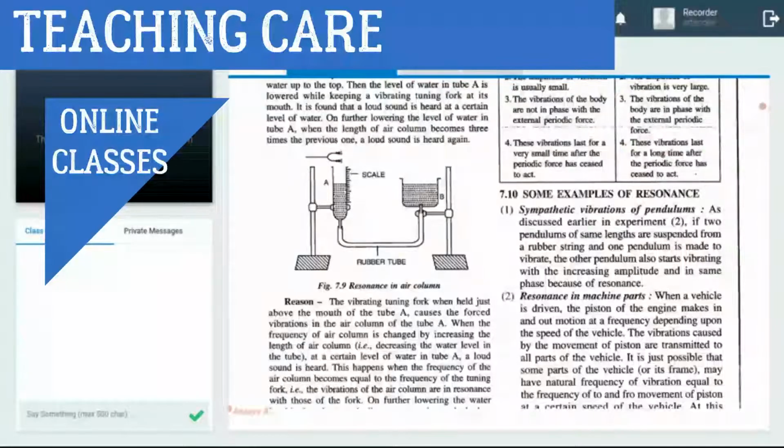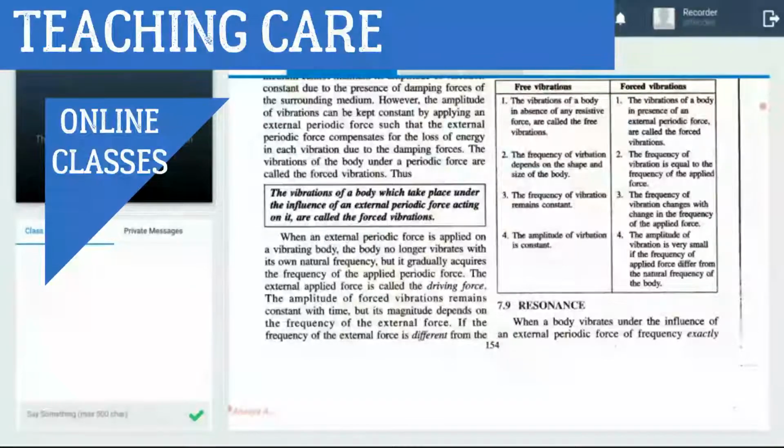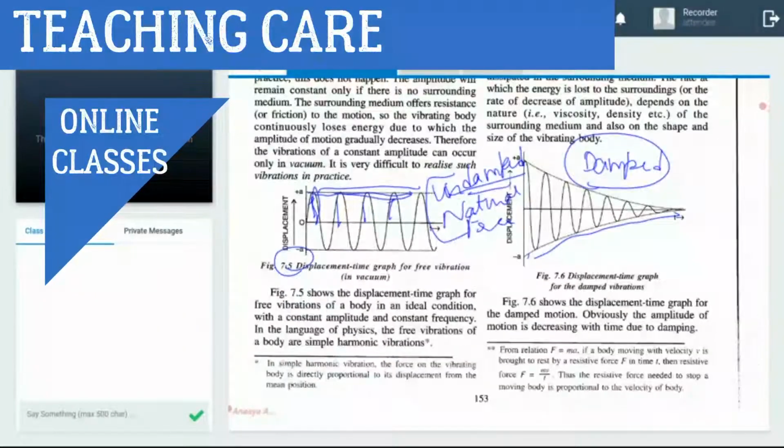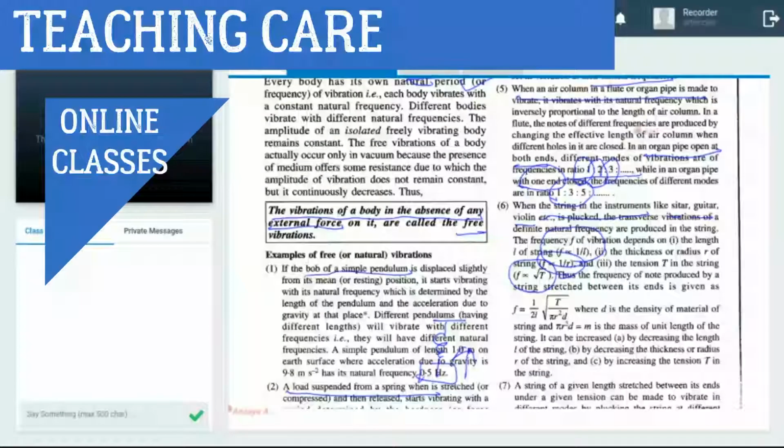Come to the first topic again, this one, the organ pipe. An organ pipe is also an air column. When an air column in an organ pipe is made to vibrate, the frequency is inversely proportional to the length of the air column.